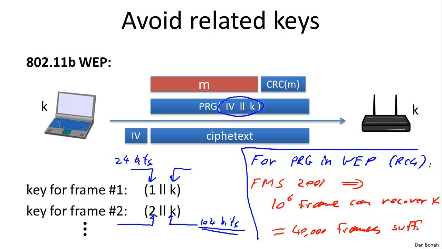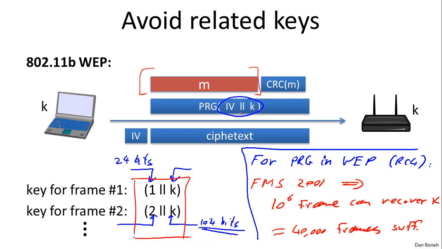So WEP provides no security at all for two reasons. First of all, it can result in a two-time pad, but more significantly, because these keys are so closely related, it's actually possible to recover the key by watching just a few ciphertexts. And by the way, in a few segments we'll start talking about how to analyze these types of constructions. We'll see that when we have related keys like this, our security analysis will fail. We won't be able to get the proof to go through.